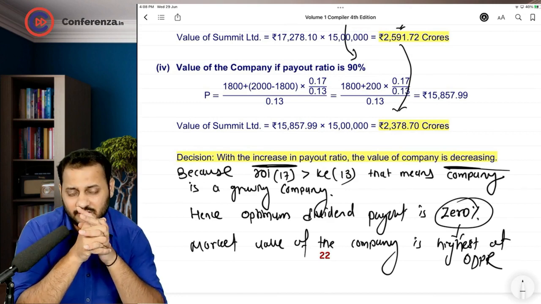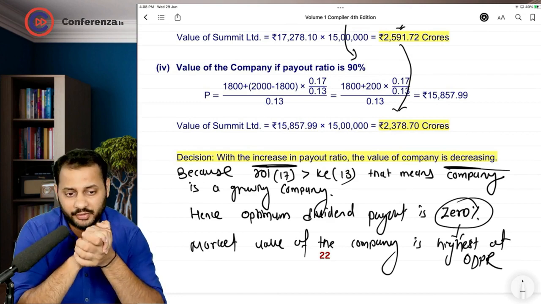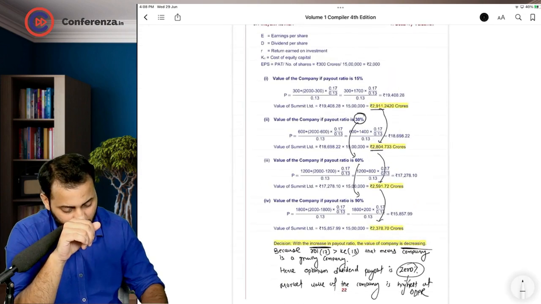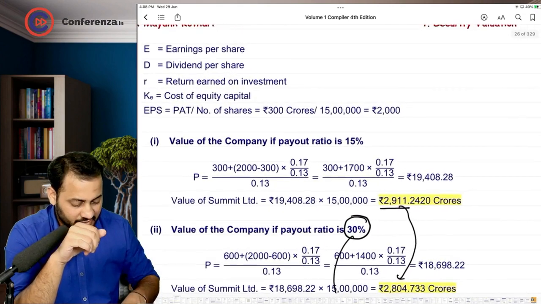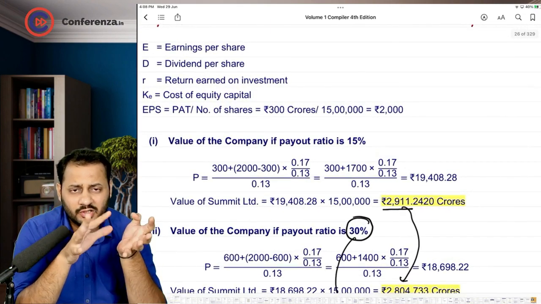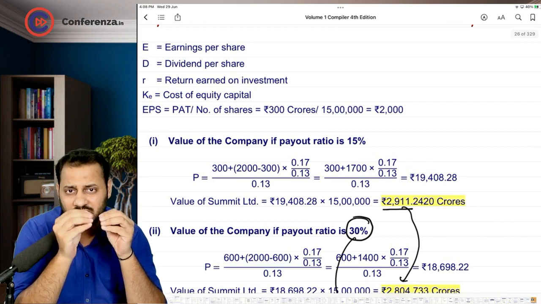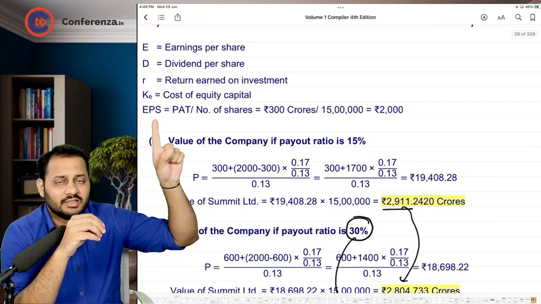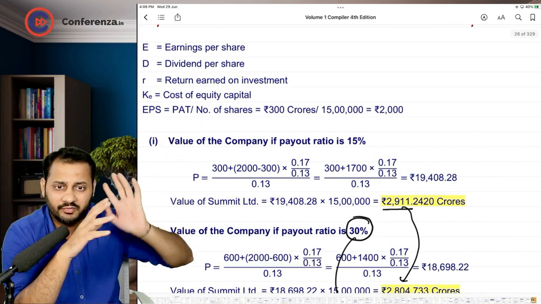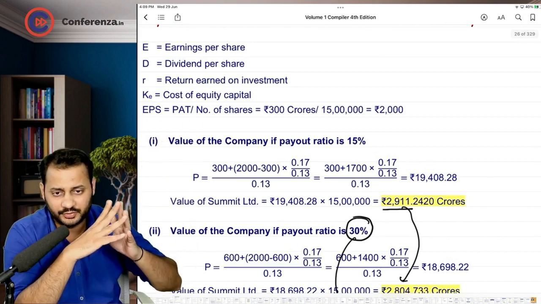Why is this and what is optimum dividend payout ratio? See, there is one mistake which is there in this answer. Not a mistake, there is one silly thing which has happened. First, the answer calculated earning per share. So they divided 300 crore by 15 lakhs to arrive at 2000 rupees. Okay.